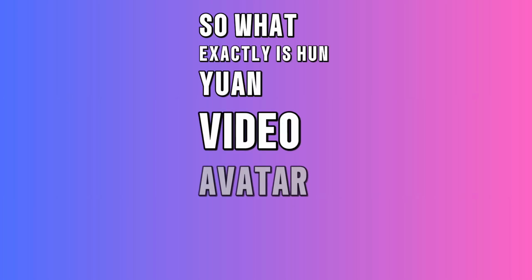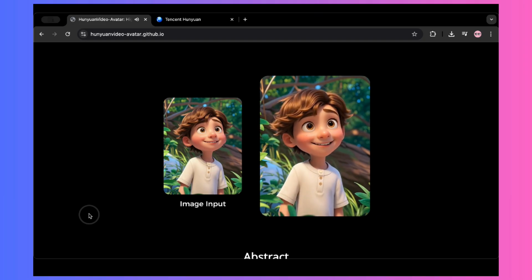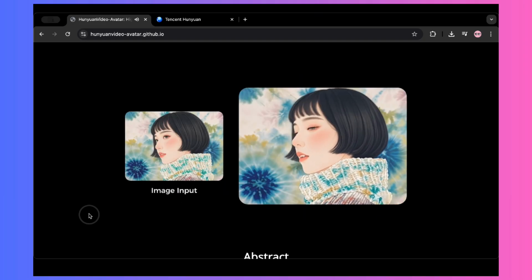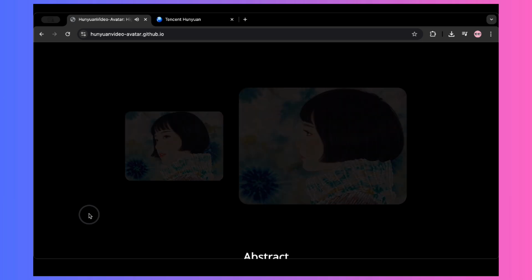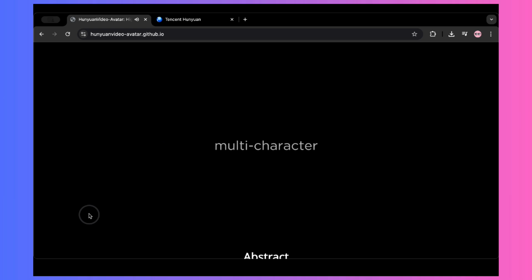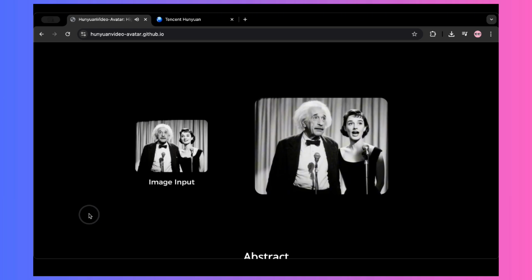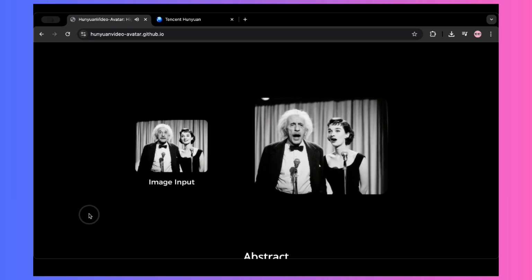Let's get started. So, what exactly is HunyuanVideo-Avatar at its core? It's an advanced AI framework designed to generate incredibly lifelike, audio-driven animations of human avatars. Think of it as taking a still image of a person and bringing them to life based on a voice track. And it's not just limited to one person on screen. One of its standout features is its ability to handle multiple characters interacting, all synchronized to audio input. Imagine feeding it a dialogue and it creates a video of digital humans speaking those lines, complete with nuanced facial expressions and even emotional cues derived directly from the tone of the audio.